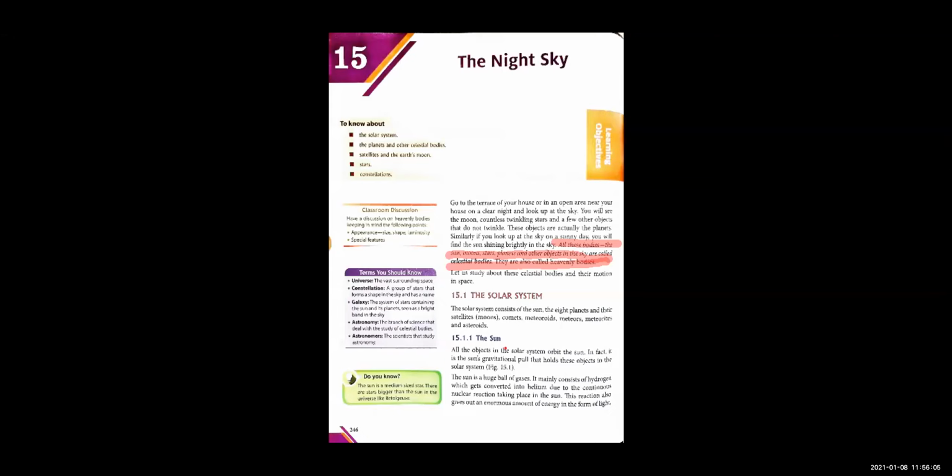Now children, what is sun? Sun is the main object in the solar system, right? It is the sun's gravitational force. As children, we are able to walk on the earth, we are able to walk on the ground because of the gravitational force of earth. Earth is pulling us towards it. But when we go in space, we are not able to walk. We fly because there is no gravitational force over there.